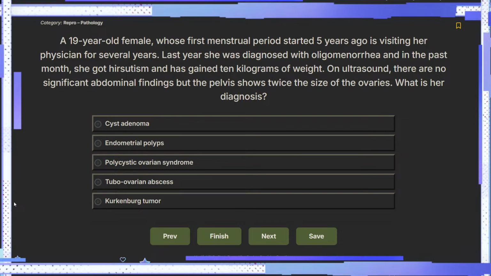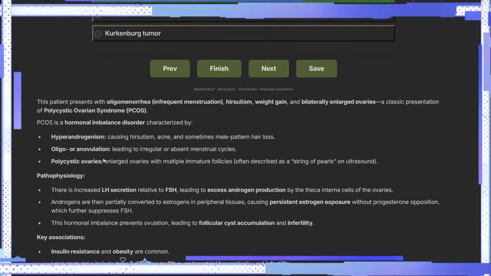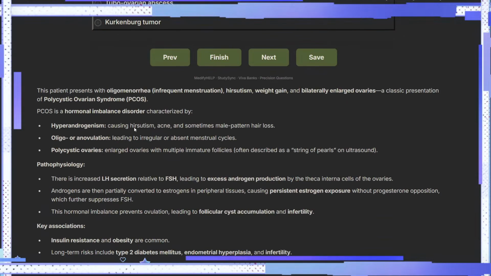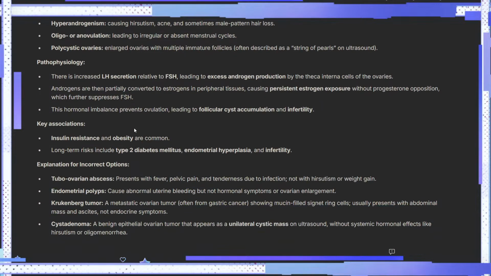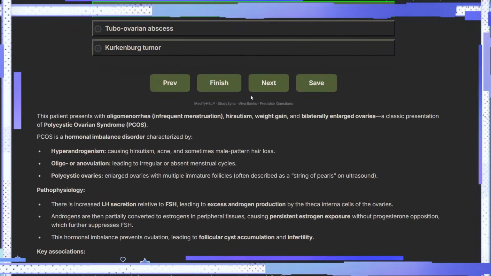Basically, what is happening? Androgens are high, so of course male-like symptoms, which is hirsutism. There are just so many things that point to it. So hyperandrogenism, hirsutism, acne, and sometimes male pattern hair loss, oligo or anovulation lead to irregular and absent menstrual cycle and polycystic ovaries. Fair enough, right? LH is high, so excess androgen production is happening, and because of androgens estrogen is high, so of course with that you have many more problems associated with all of these symptoms.